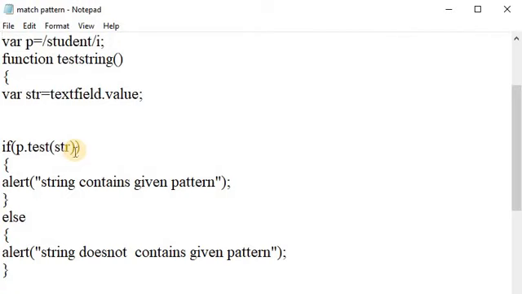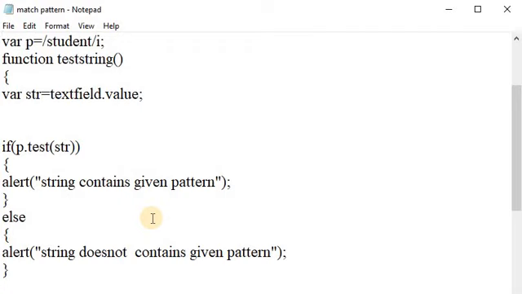If the string contains the pattern, it will return true, and it will display the alert message that the string contains the given pattern. Otherwise it returns false, and the respective message will be displayed on the screen.